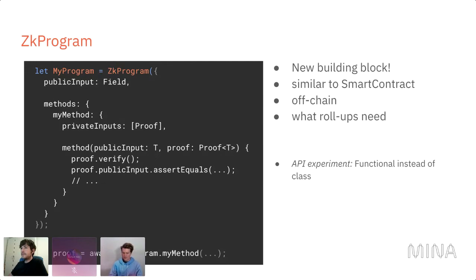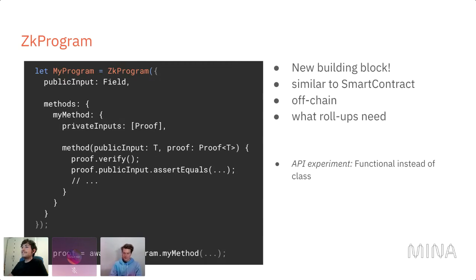So this myMethod is a user-defined name, and this is basically the name of your method. And because we're not using classes, we also don't have decorators, and in general, this API is a bit more explicit. So we have a field called privateInputs, which actually lists the private inputs. It's not magically read from the function signature, which was also a bit error prone and created lots of complications, in my opinion.